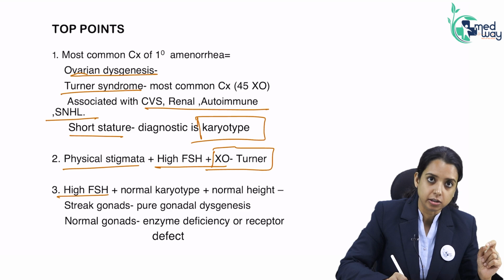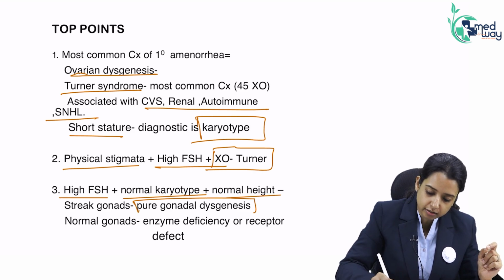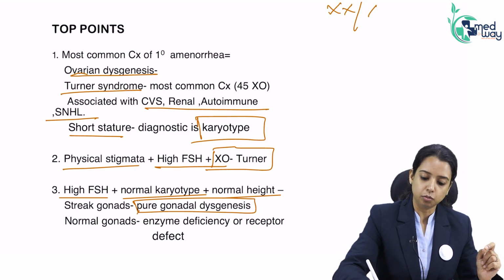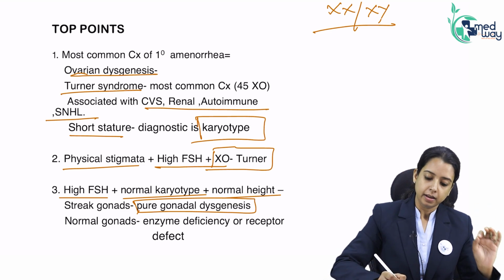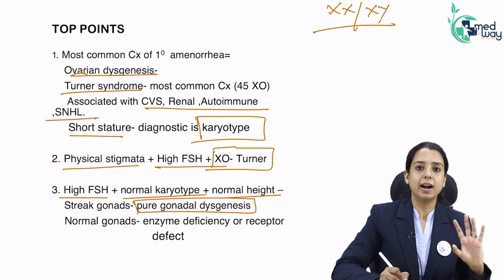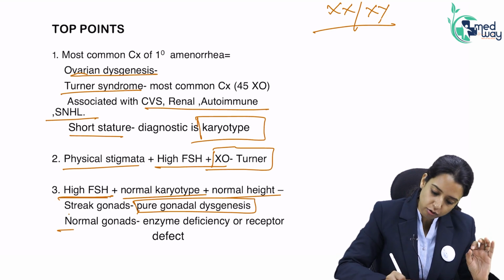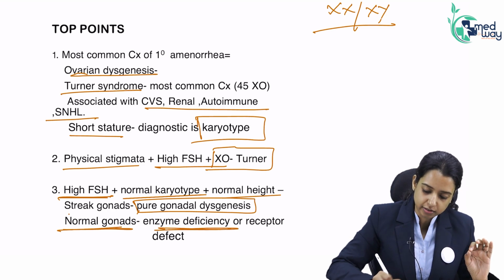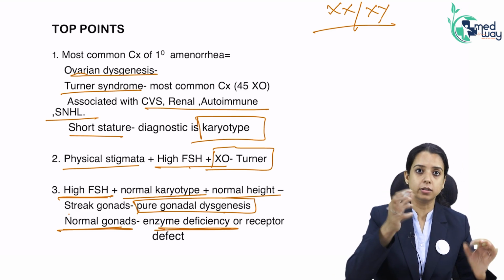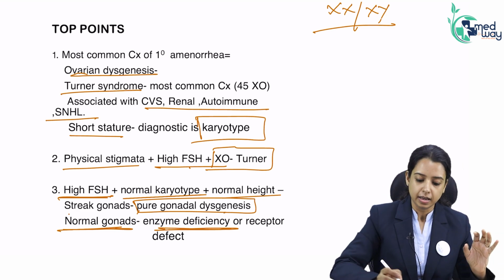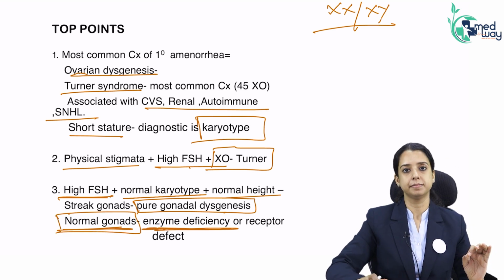Suppose there is high FSH, but there is normal karyotype, normal height. It is pure gonadal dysgenesis. So XX or XY, there is no problem in the chromosome number. It means pure gonadal dysgenesis. Then suppose there are no streak gonads, high FSH, normal karyotype, but they are not streak gonads, they are normal gonads. What is it? It is rare enzyme deficiency. So Turner and pure gonadal dysgenesis will have streak gonads. Gonads are not functioning, they have never formed properly. But if the gonads are not streak, it means it is the rare enzyme deficiency.